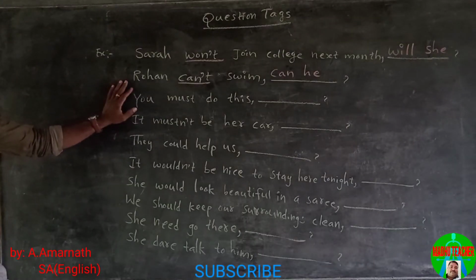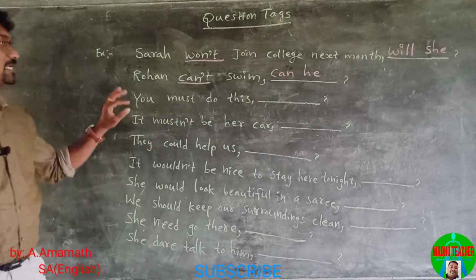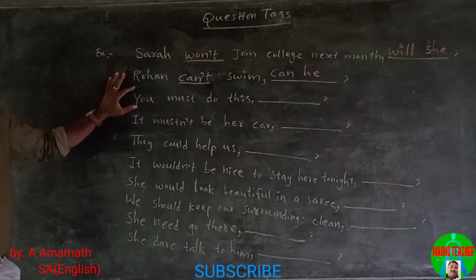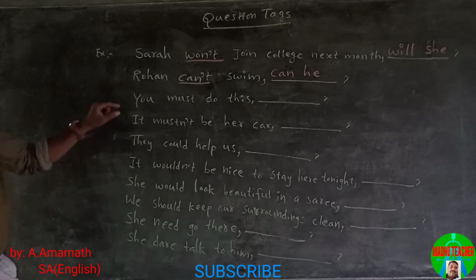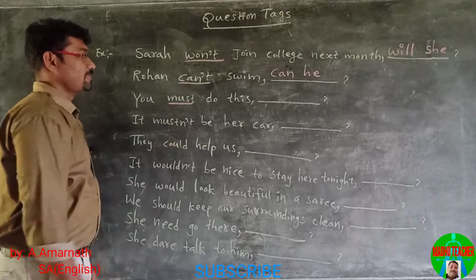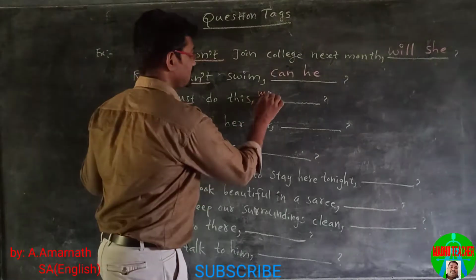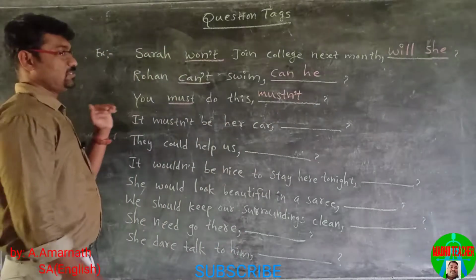Next statement, you must do this. This is a positive statement, so we use a negative tag. In this sentence, the helping verb is must, then must becomes mustn't, and the pronoun is you.